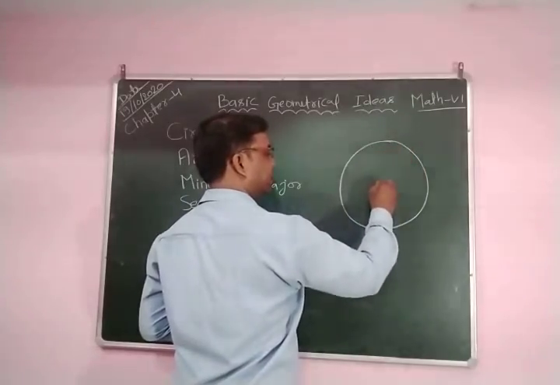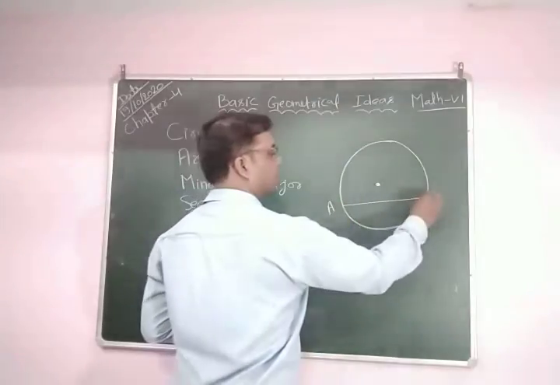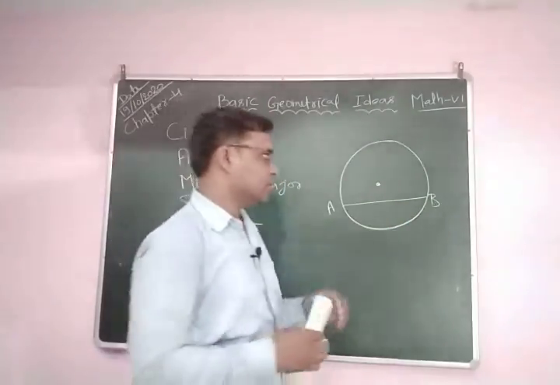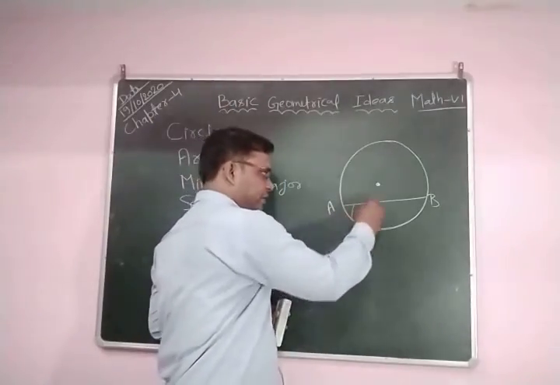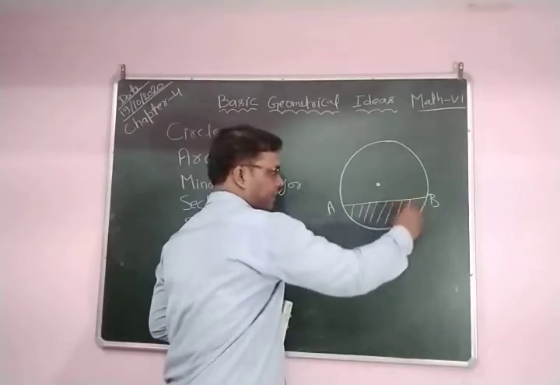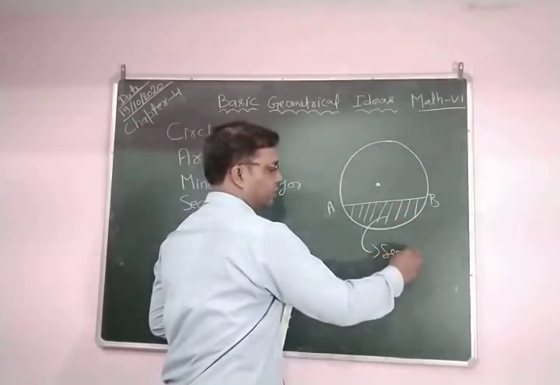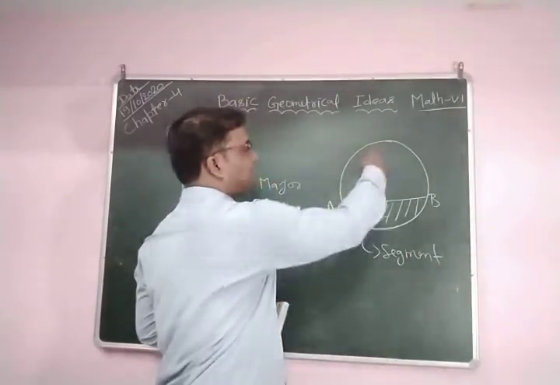This is the center, and if this is chord AB, chord AB divides the circle region into two parts. Each part is a segment. So you can see this part is a segment, and this part is also a segment.